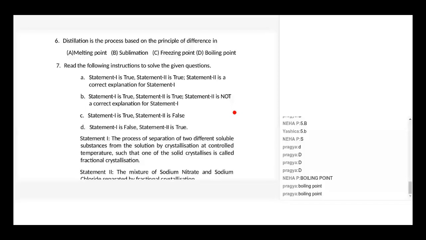Ma'am, I want to ask a question: what is crystallization? Crystallization is a kind of separation technique, also used for purification of crystals. Understood? In the crystallization process, if we want to crystallize copper sulfate, we take the copper sulfate crystals and dissolve them in the liquid so that we get a copper sulfate solution. We continuously heat the copper sulfate solution, and the liquid content will be evaporated.